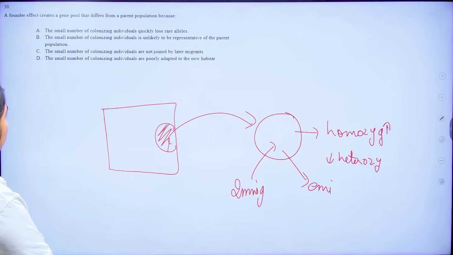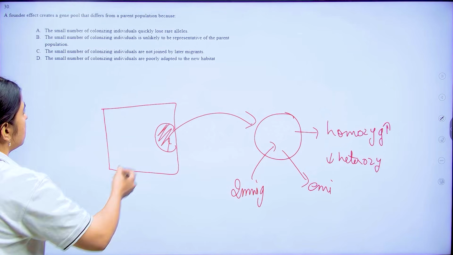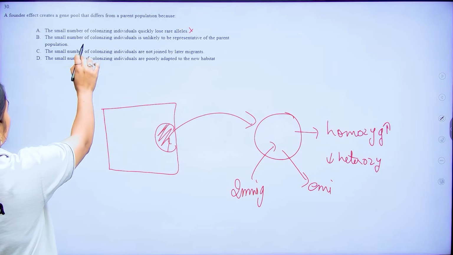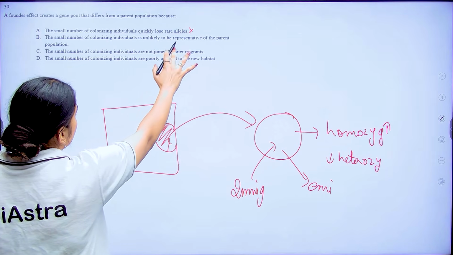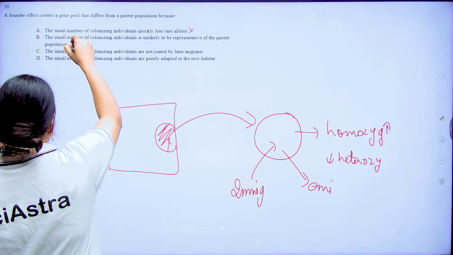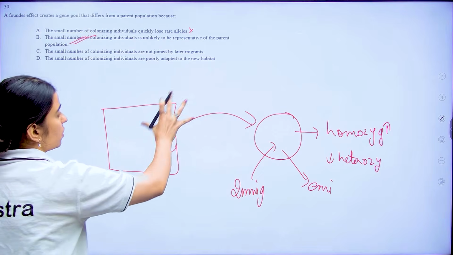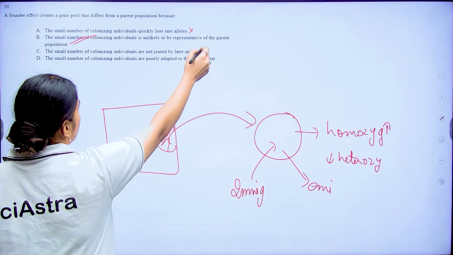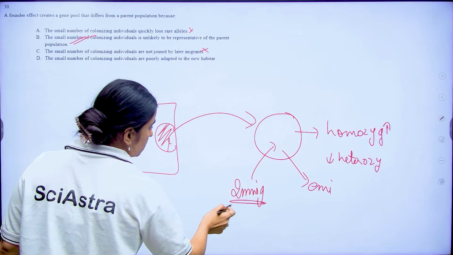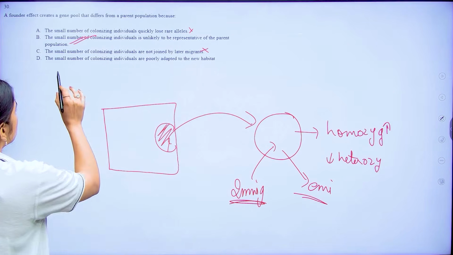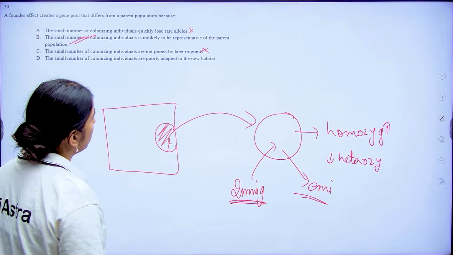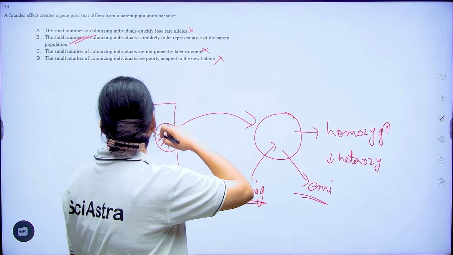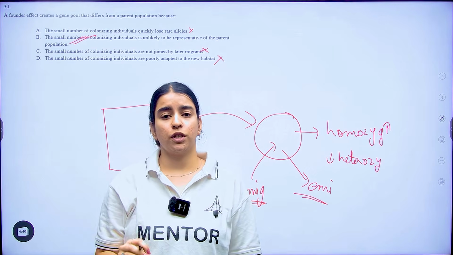So if you look at it, small number of colonizing individuals quickly lose rare alleles. This is incorrect. Small number of colonizing individuals is unlikely to be representative of the parental population. This is correct because they are forming a new population now. The small number of colonizing individuals are not joined by later migrants. This is incorrect because we have immigration and emigration. Small number of colonizing individuals are poorly adapted to new habitat. This is also incorrect. So here my correct option would be option number B.